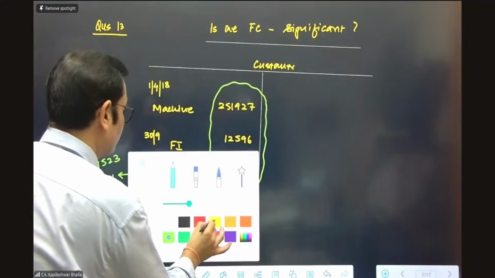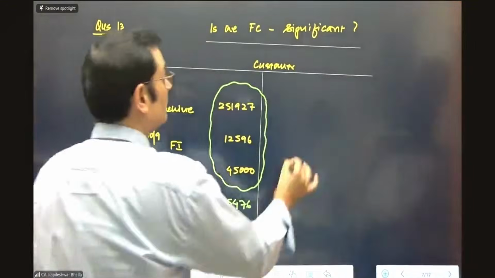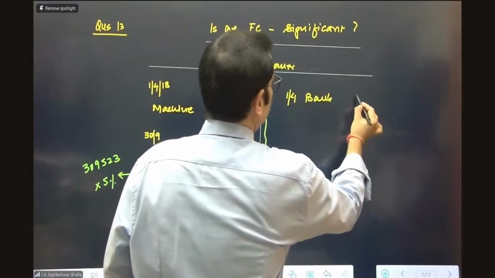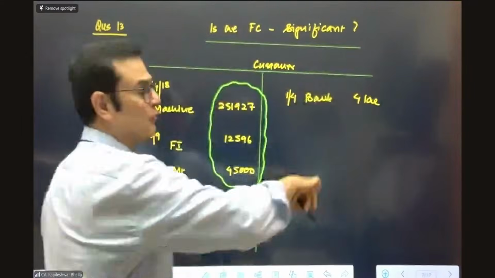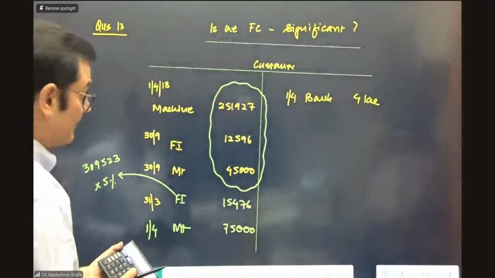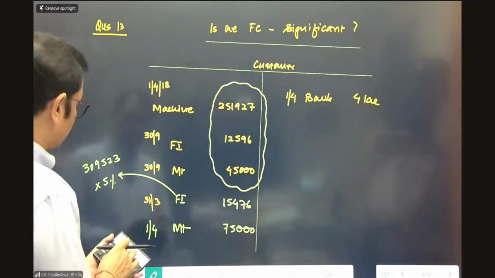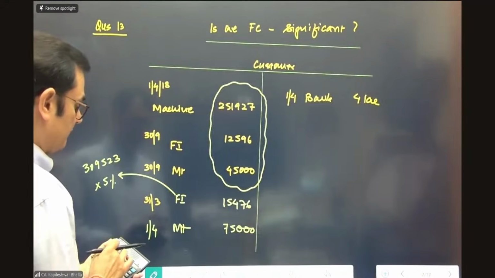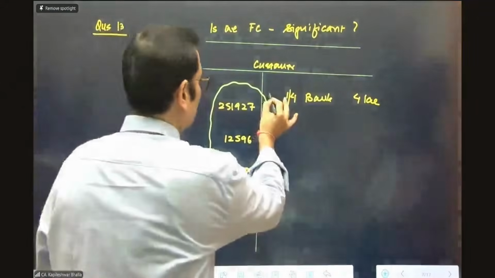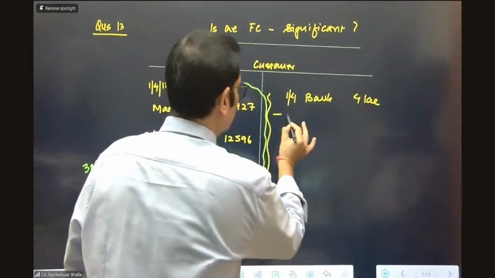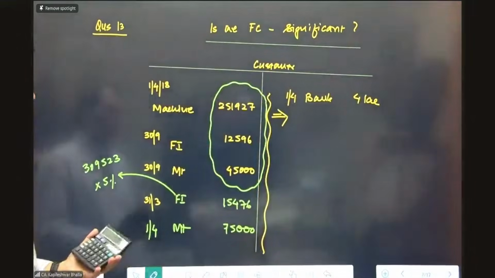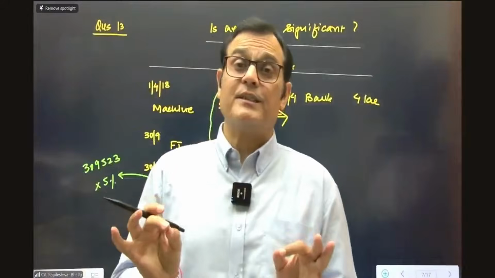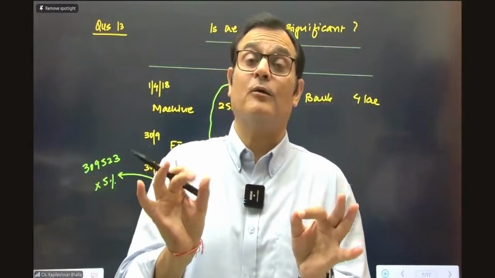And now we can see what is the sum total of all this, because on 1st April, he is going to pay us a total transaction price to the extent of 4 lakh. So let's see if this matches. This was 309,523, 15,476, and another 75,000. The sum total of all this is coming approximately equal to 4 lakh, just 1 rupee difference. I think this proves the calculations that yes, there is a significant financing component.